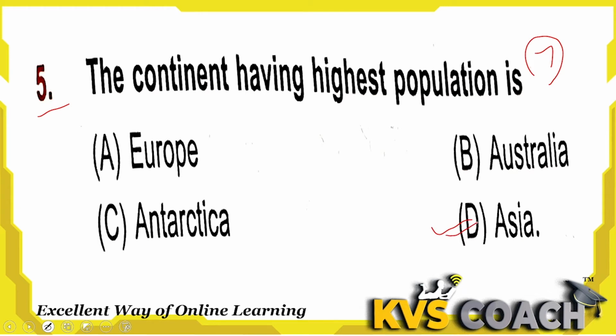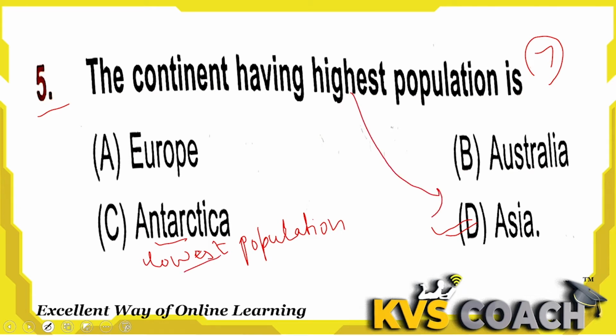And do you know what is the lowest population continent? That is Antarctica, which is the lowest population continent. Okay. So for highest that is Asia, and for lowest that is Antarctica. So for our question they are asking highest population, so Asia is the right answer here.